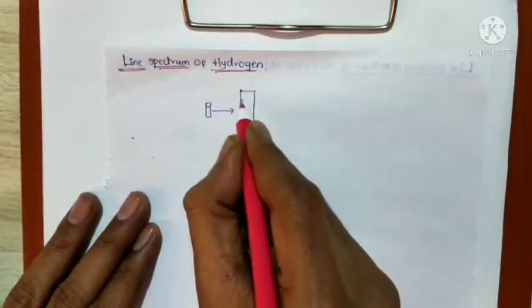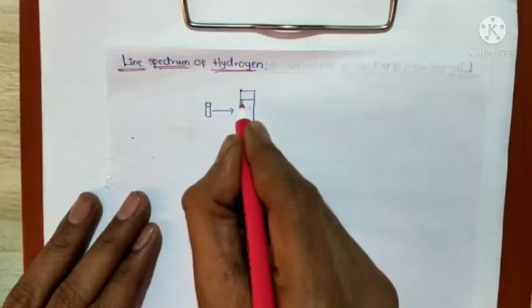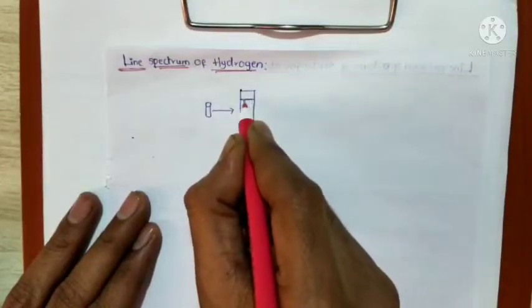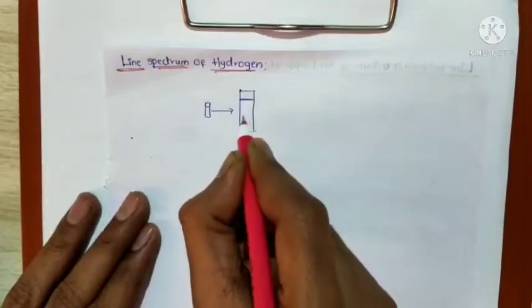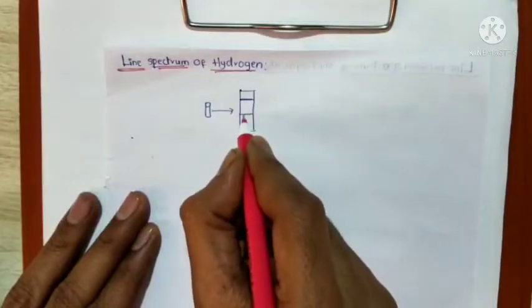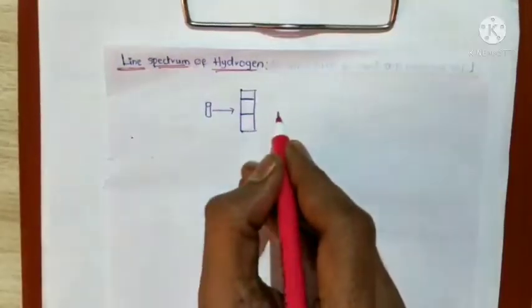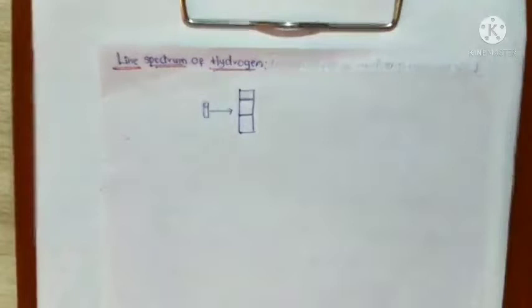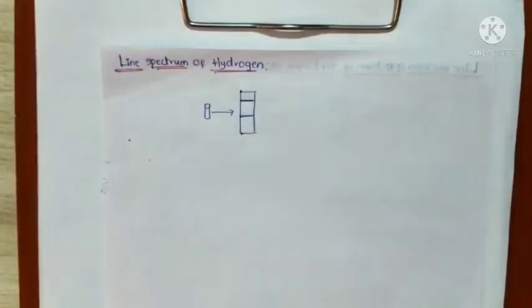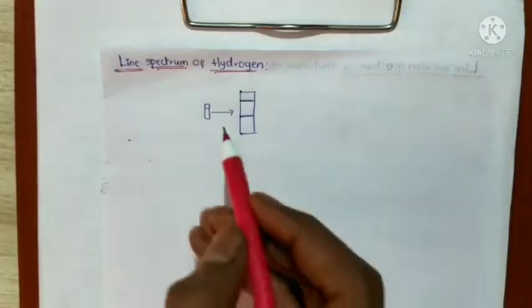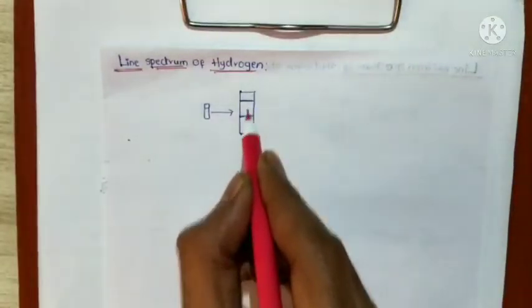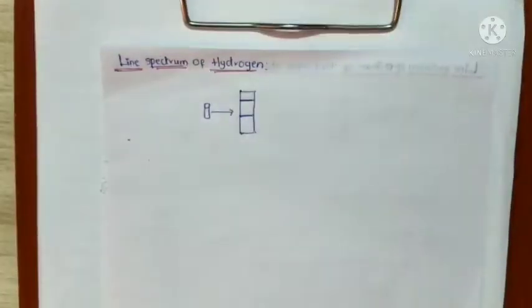Some specific wavelengths, some specific bright lines, appear on the dark screen. This spectrum is called the line emission spectrum, or simply the line spectrum.